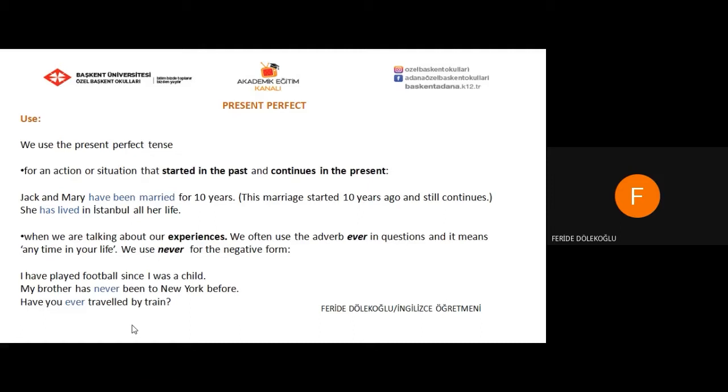This sentence means that I had the experience of playing football, okay? My brother has never been to New York before, and this sentence means that my brother hasn't had the experience of going to New York. Have you ever traveled by train? As I told you before, we often use the adverb ever in questions.